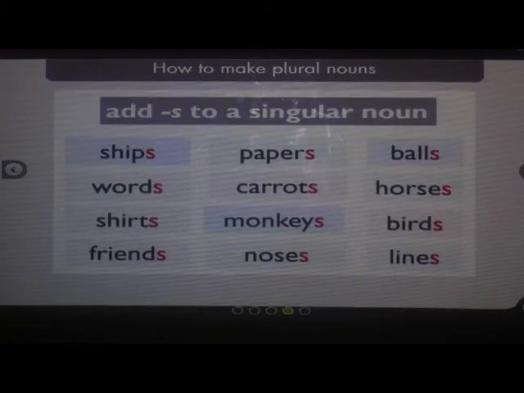These are the examples of how to make a singular noun plural by adding s at the end. Ships, papers, balls, horses, carrots, words, shirts, monkeys, birds, lines, noses, friends.